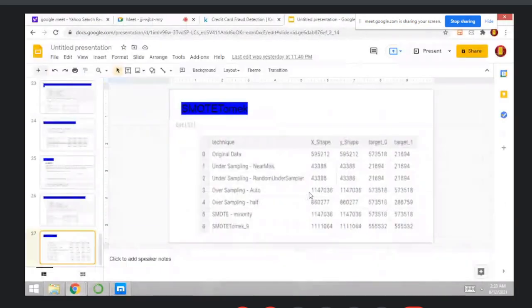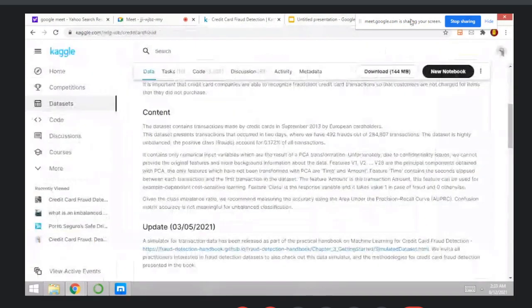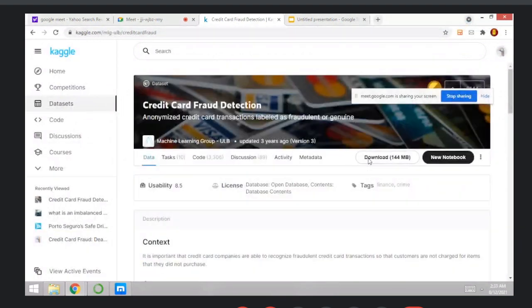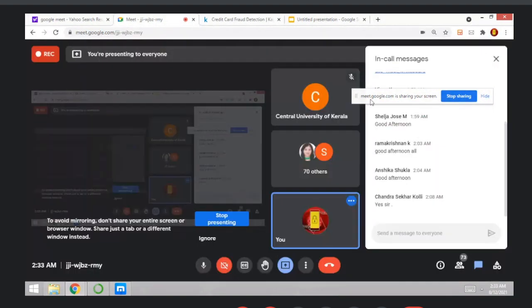So it's all about the different methods. Now, just do one thing. Please open your Jupyter notebook and download the dataset, that is credit card fraud detection. Otherwise, you can download the churn dataset or the cancer prediction dataset. Okay, first download the dataset. It's around 144 MB. Then do the next step.